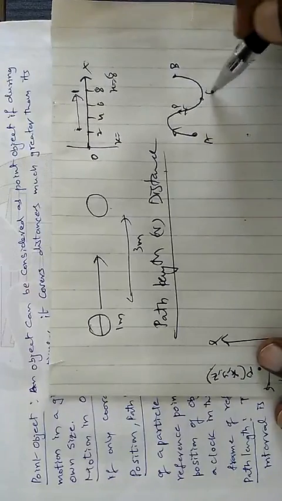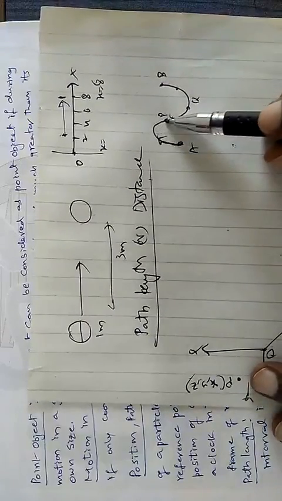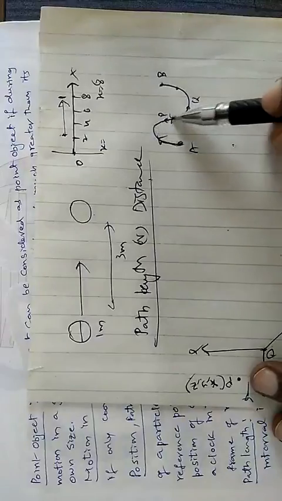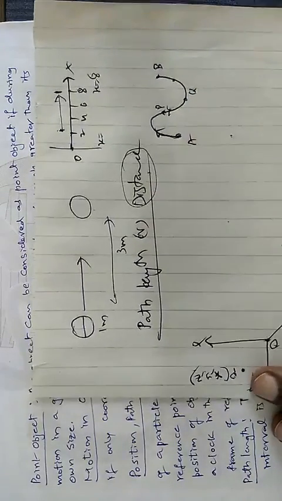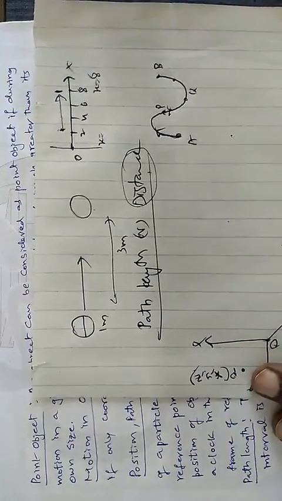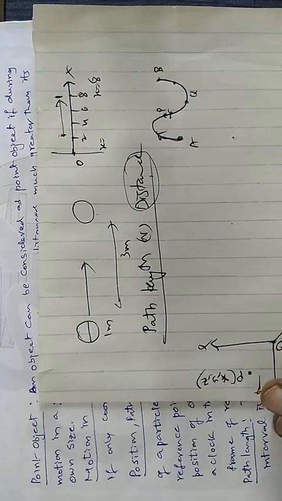It started at A, went to point P and came to Q, then reached the point B. So the actual path length covered is called distance. It means the total length it has traveled during its motion. The total length it has covered is called path length.